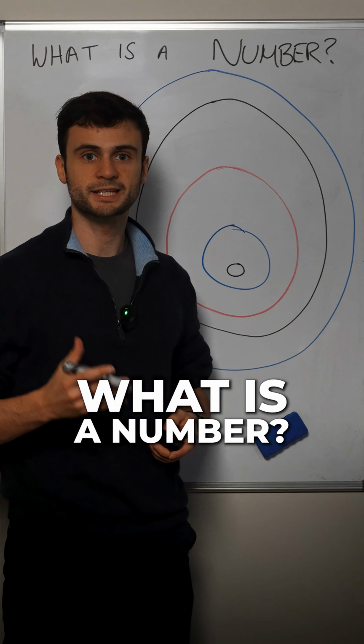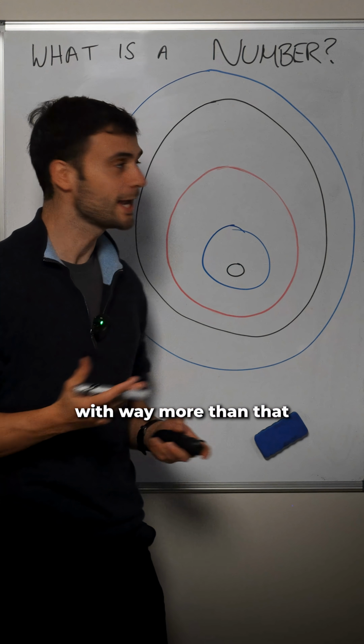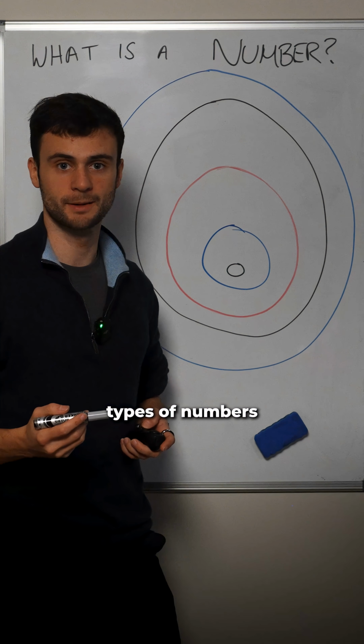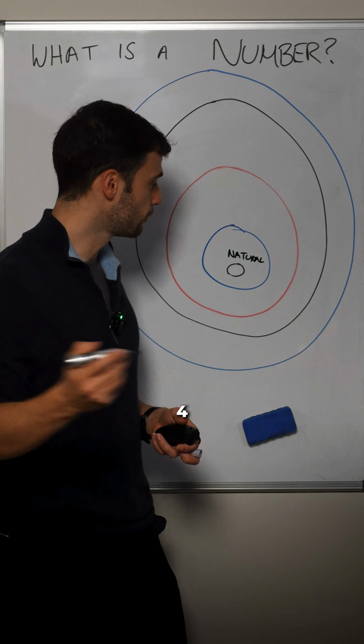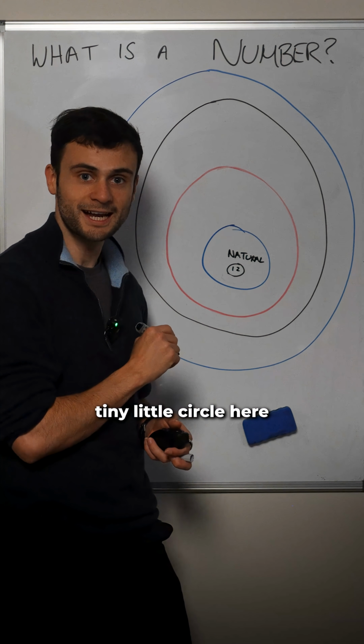We invented numbers to count, but now they help us with way more than that. Let's talk types of numbers, starting with our natural numbers, like 1, 2, 3, 4, our counting numbers. They go in this tiny little circle here.